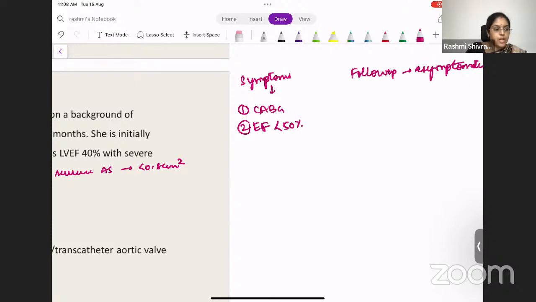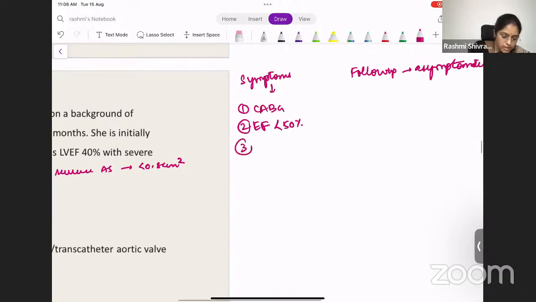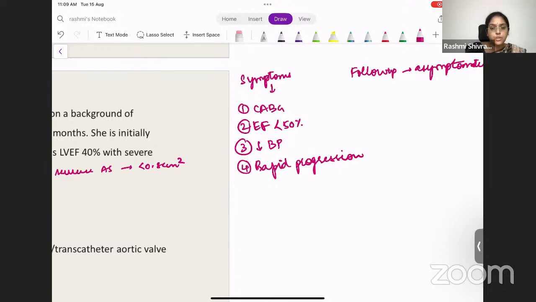If there is a decrease in BP on exercising, then you do the aortic valve replacement. And if there is a rapid progression of symptoms, this is the easy way to remember that big flow chart, then you do the aortic valve replacement. It can be either a surgical or transcatheter approach.